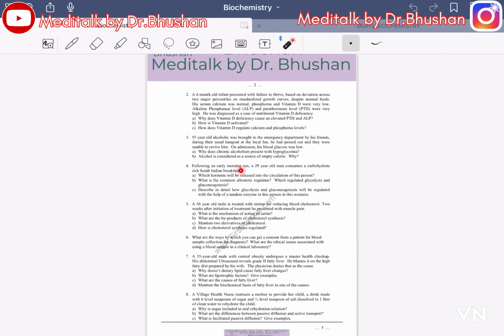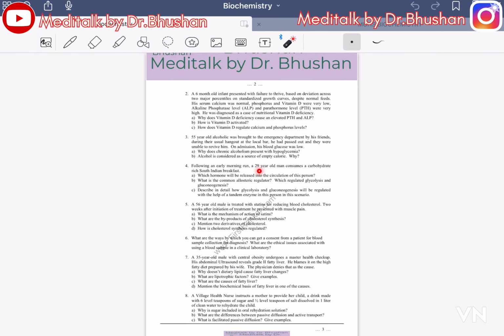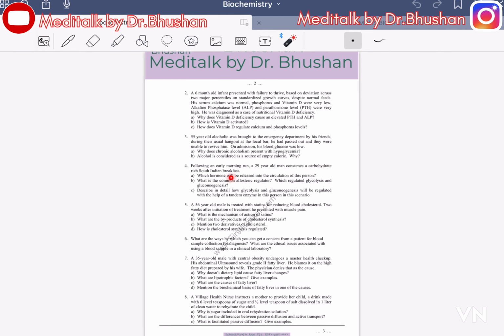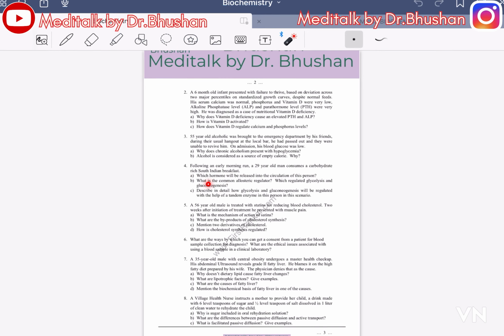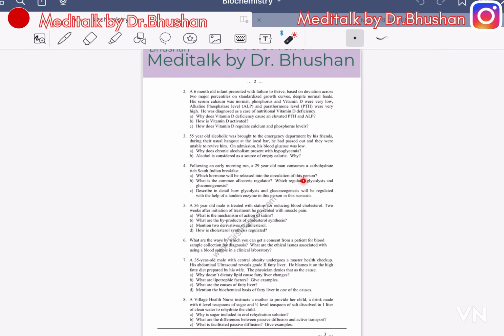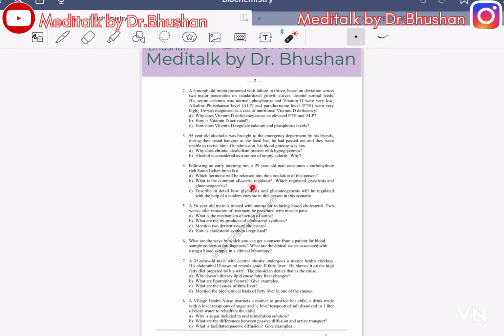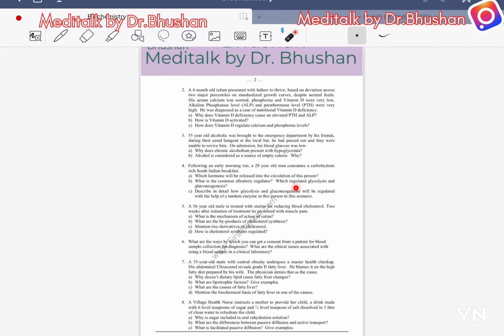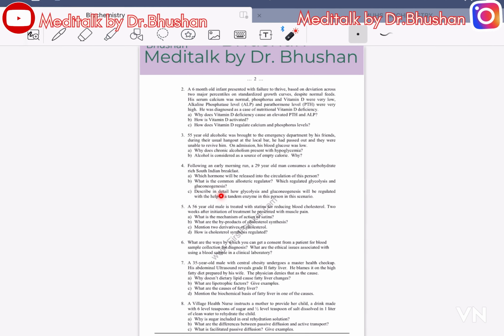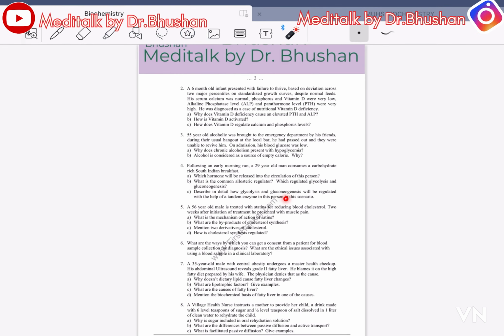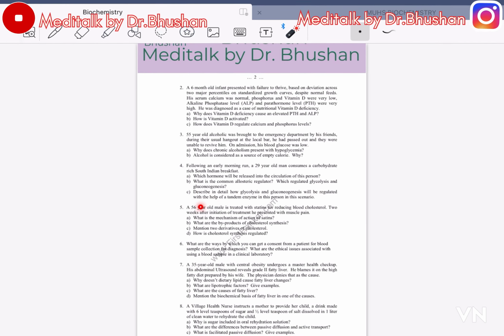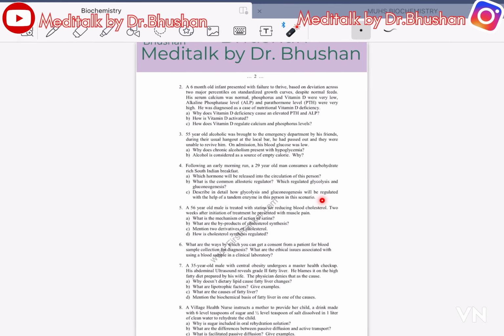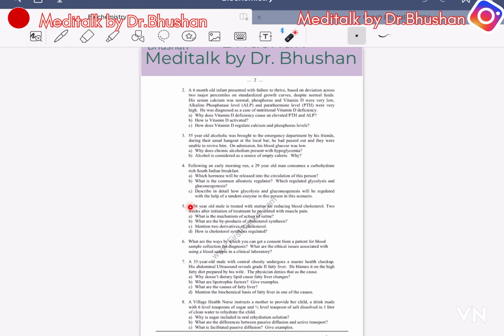Following an early morning run, a 29-year-old man consumes a carbohydrate-rich South Indian breakfast. Which hormone will be released into the circulation in this person? What is the common allosteric regulator which regulates glycolysis and gluconeogenesis? Describe in detail gluconeogenesis, which is regulated with the help of tandem enzymes in this person and scenario.